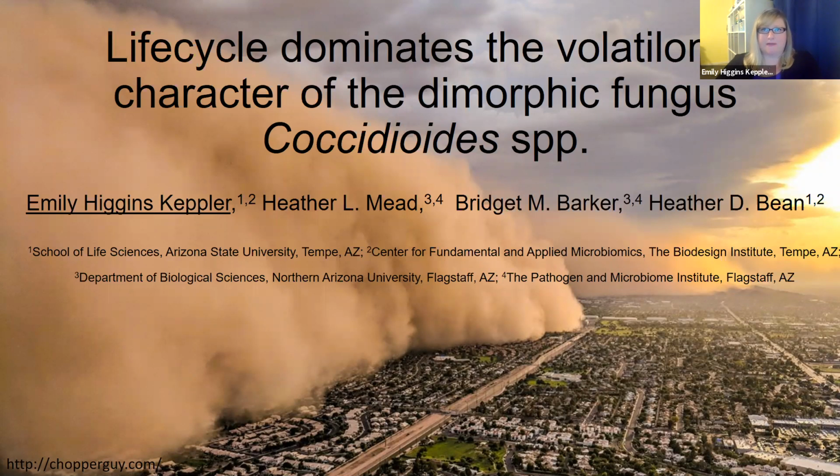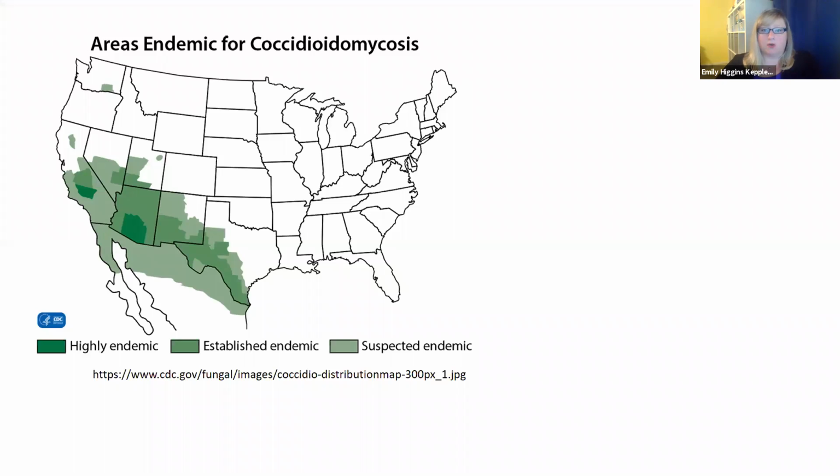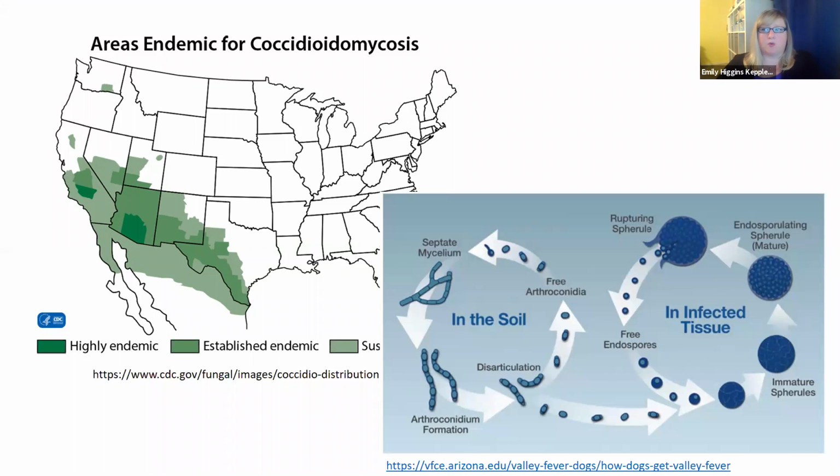Today, I will be discussing how life cycle dominates the volatilome character of the dimorphic fungus Coccidioides species. Coccidioides, or valley fever, is a fungal infection endemic to the North and South American deserts. The causative agent of valley fever is comprised of two species, Coccidioides immitis and posadasii. Cocci is a dimorphic fungus found in the soil and has the ability to switch between an environmental and host-specific life cycle. In the environment, Cocci presents as mycelia, whereas in a mammalian host, it forms spherules.